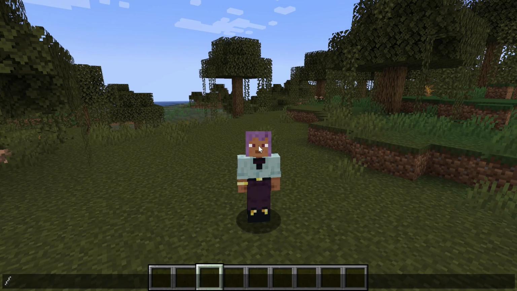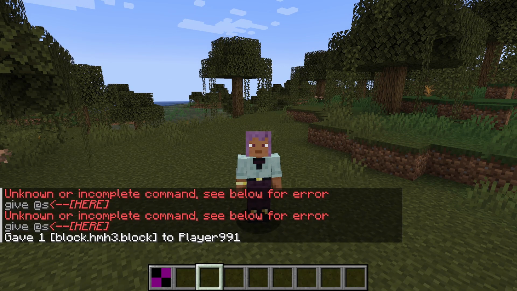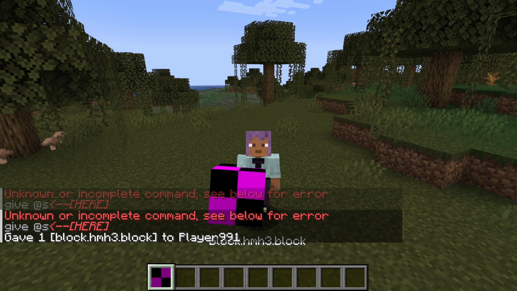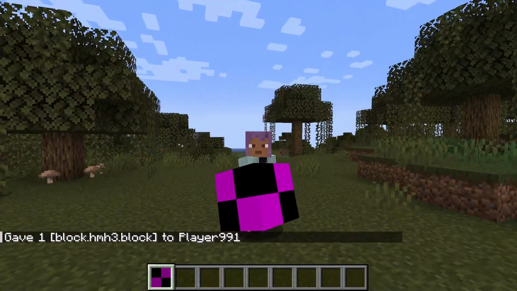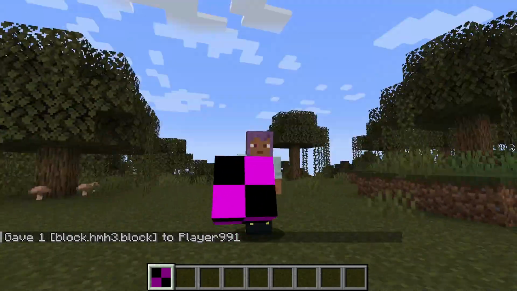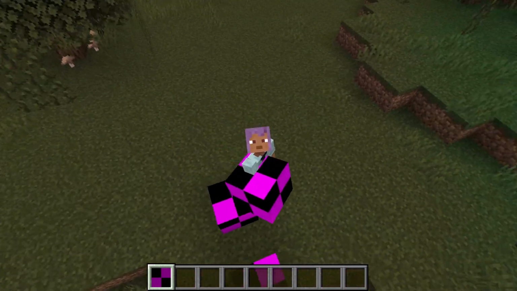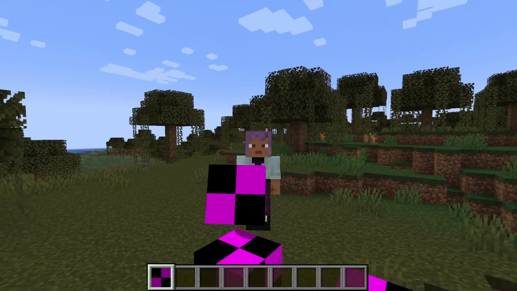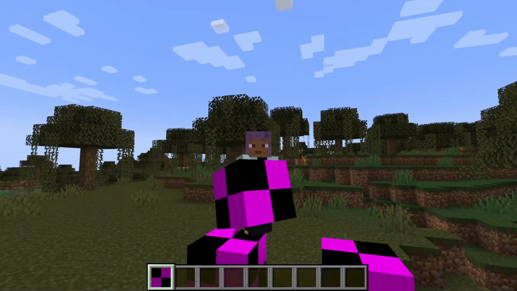So if I give myself the block that we made, /give at s, and then we can go and get the, oh, lol. I was like, what the heck? So we have all this. This is what your block looks like. We're just going to be focusing on what we possibly need to give all this stuff, the textures and all that kind of stuff. So I would recommend using a reference, having good reference, and then we can add the resources.